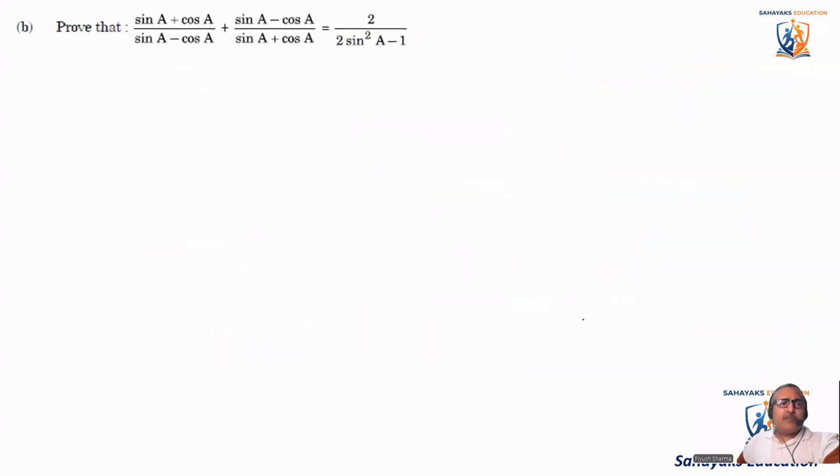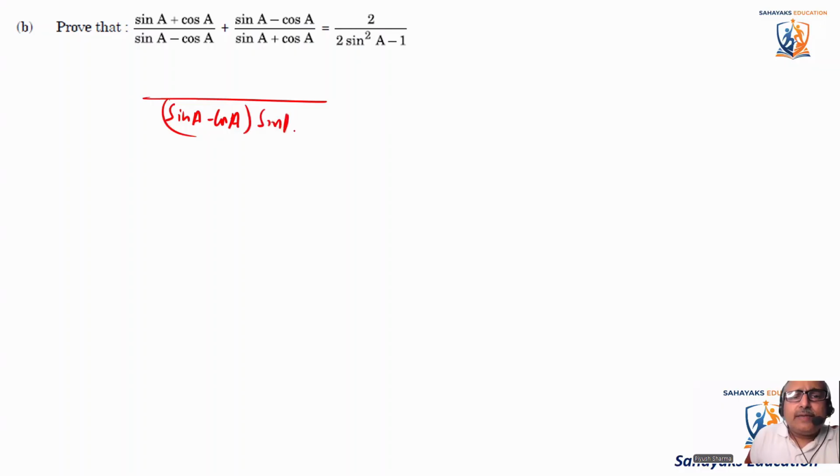So coming to the B part of it. This is also we have to prove. So again, the same thing. Let's take the LCM of it. So it becomes sine A minus cos A into sine A plus cos A in the denominator. In the numerator it becomes sine A plus cos A whole square plus sine A minus cos A whole square.